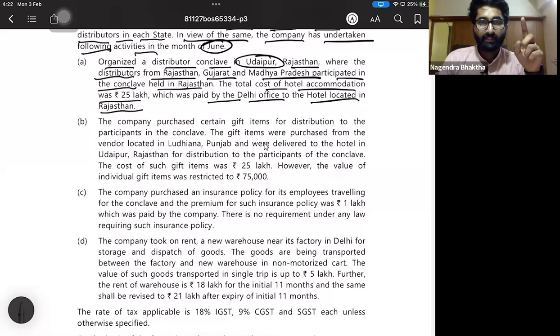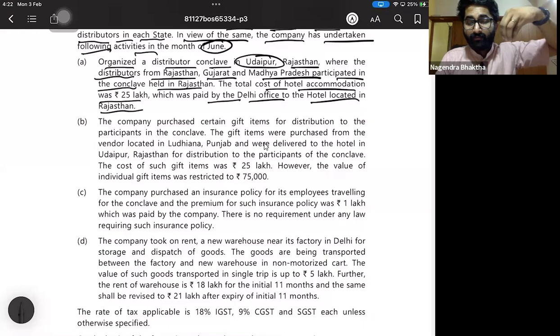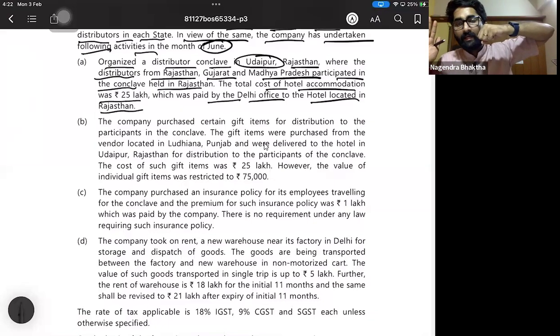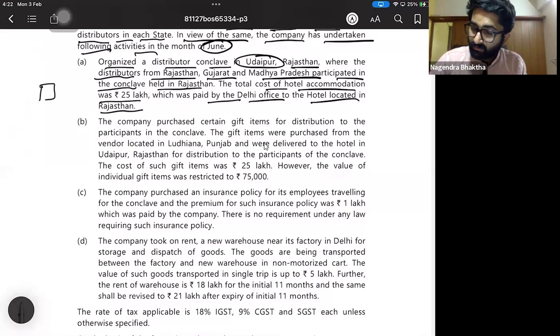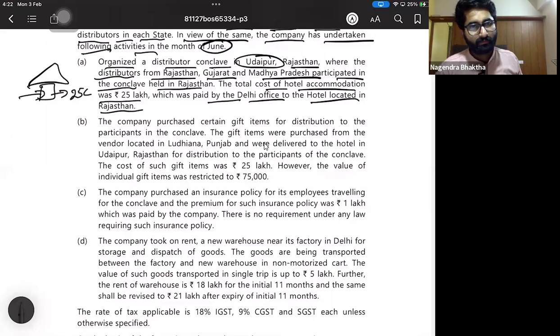So point number 1 says that it is the distributors conclave which is done by that company. The company in the question has organized a distributors conclave. Many distributors from Rajasthan, Gujarat, Madhya Pradesh have participated. That conclave is done in one hotel, and 25 lakhs is paid by the company to that hotel. So this is maybe the place of supply chapter. We'll come to this point.